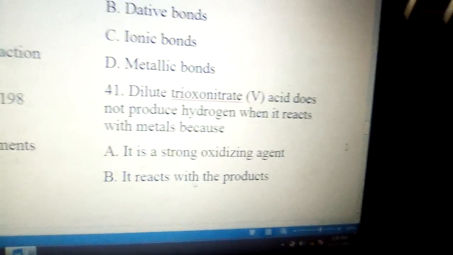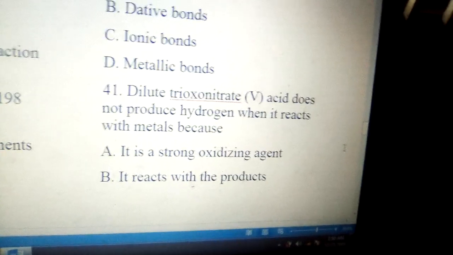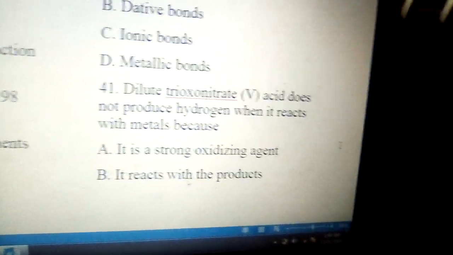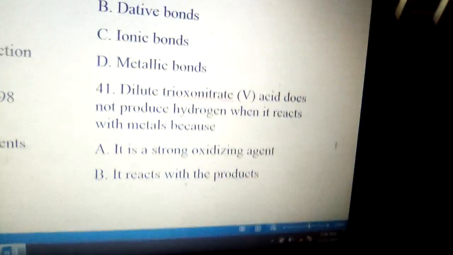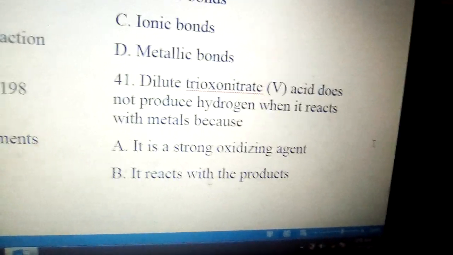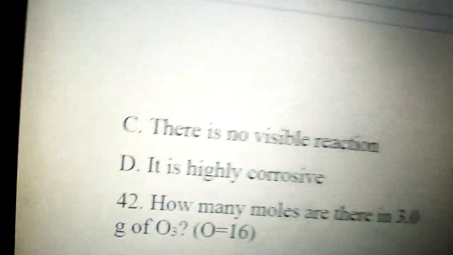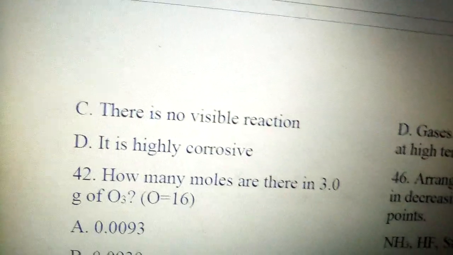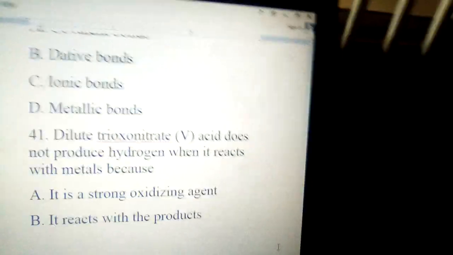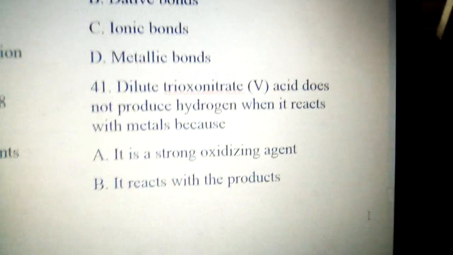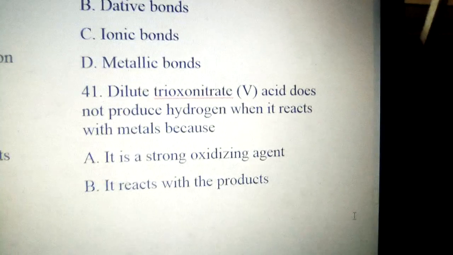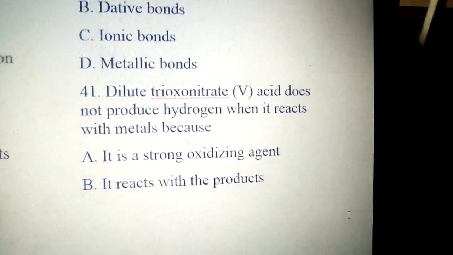41. Dilute trioxonitrate(V) acid does not produce hydrogen when it reacts with metals because A, it is a strong oxidizing agent; B, it reacts with a product; C, there is no reaction; D, it is highly corrosive. The answer to the question is A, it is a strong oxidizing agent. Instead of getting hydrogen gas when you react with metal, it's going to form water.